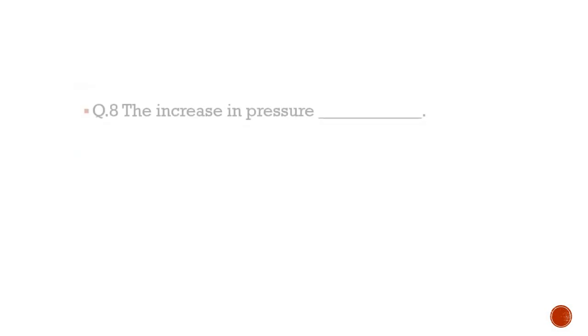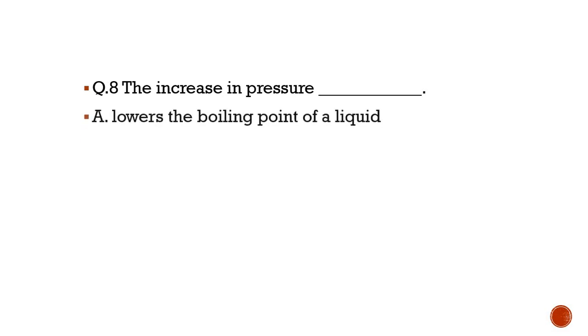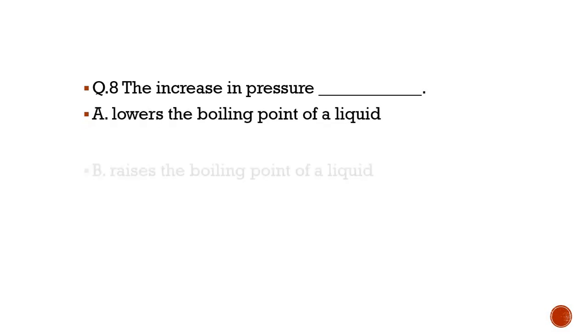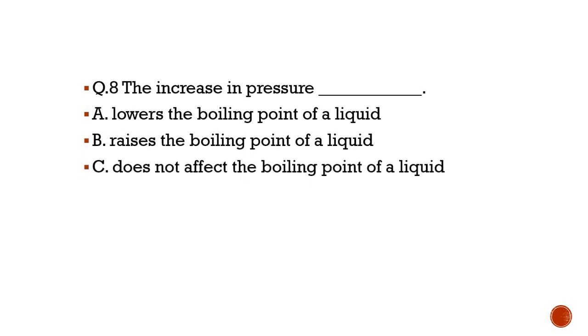Now the next question is, the increase in pressure dash dash. Lowers the boiling point of a liquid, raises the boiling point of a liquid, does not affect the boiling point of a liquid, and reduces its volume. The correct answer in front of you is option B, raises the boiling point of a liquid.